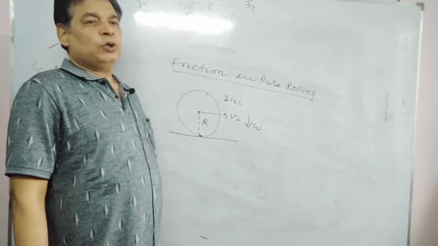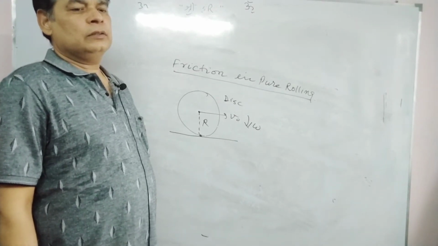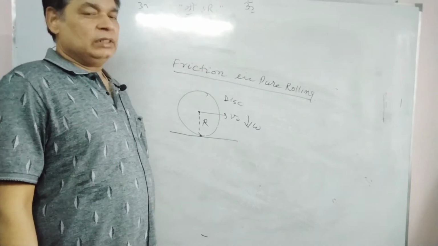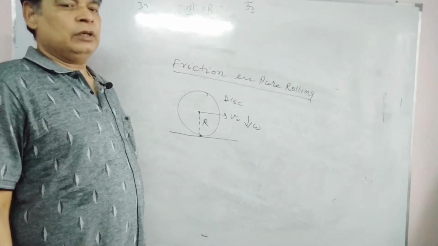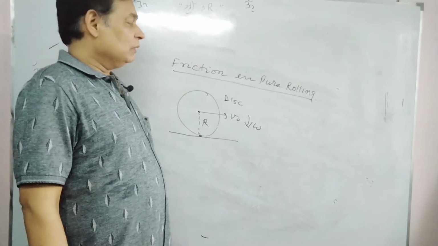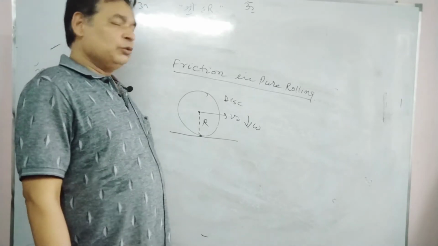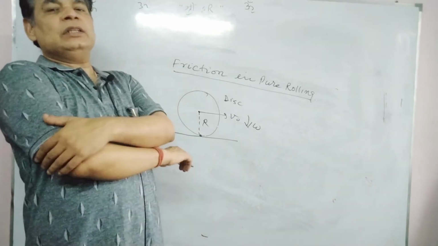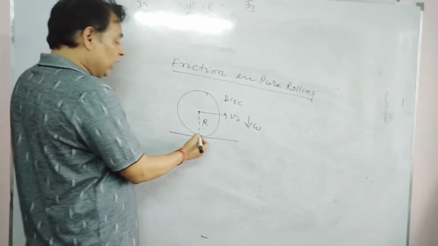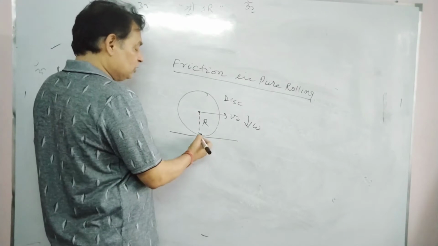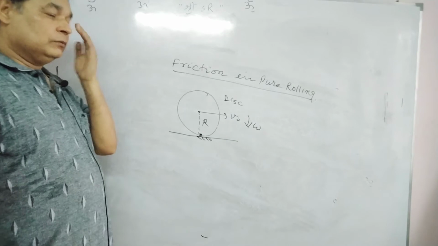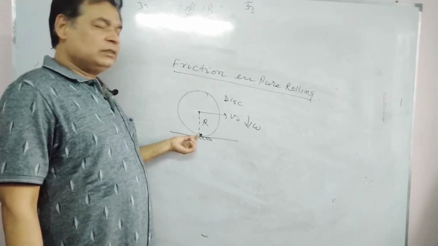Initially, pure rolling is not starting. After some time, if friction is sufficient, that motion may become pure rolling, but not now. You know, pure rolling is the type of motion in which the point of contact does not slip on the ground or any surface. There is no slipping.